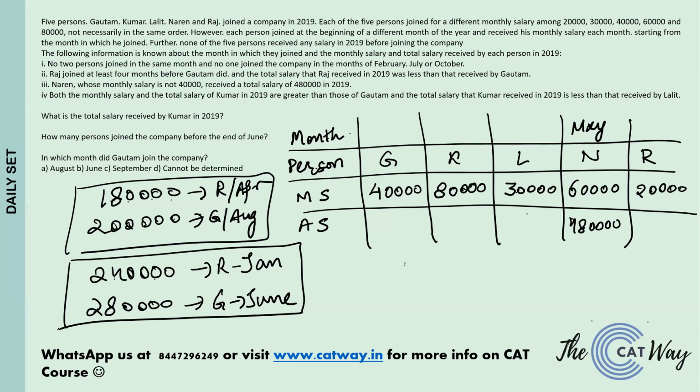Let us move ahead to another bit, to Kumar. Let's come to Kumar. Now Kumar's monthly salary is 80,000. That is something that we know. It is also known that his monthly and total salary are greater than Gautam's, and they are less than that received by Lalit.